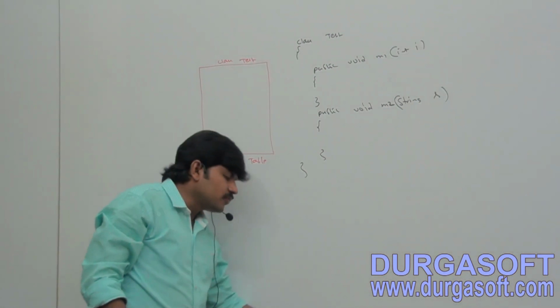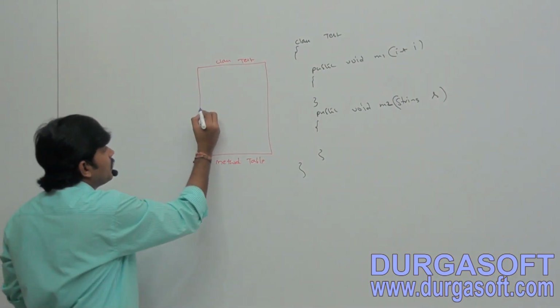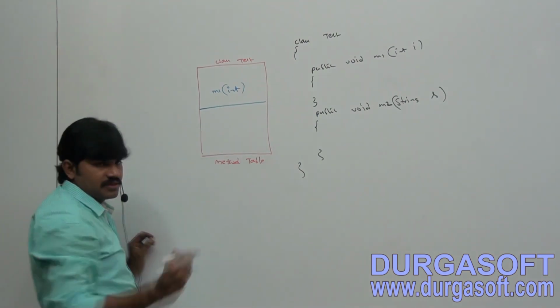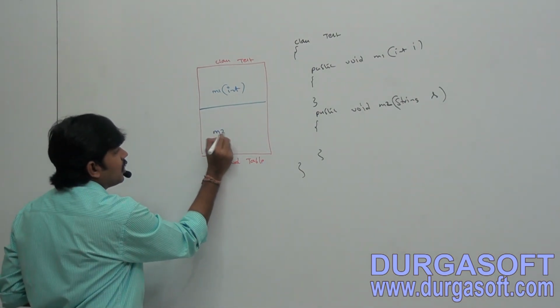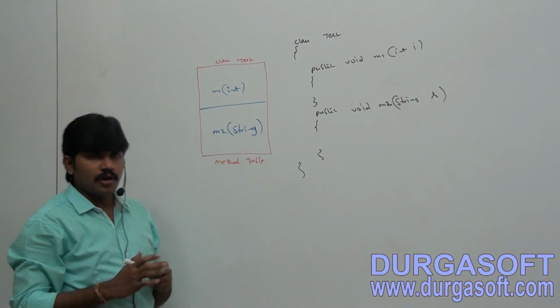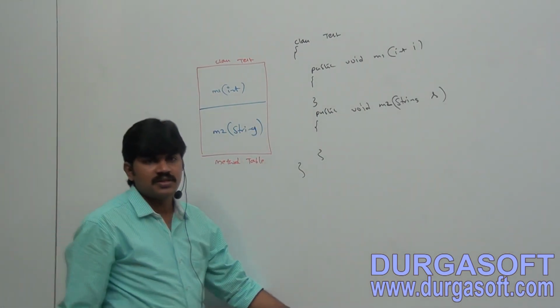Within this table, the method signatures are there: m1 of int, and m2 of String. Like this we have two methods.